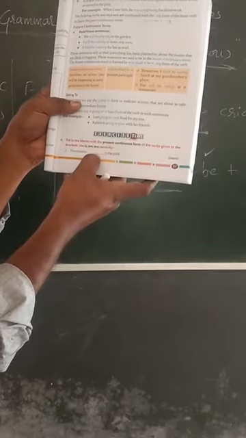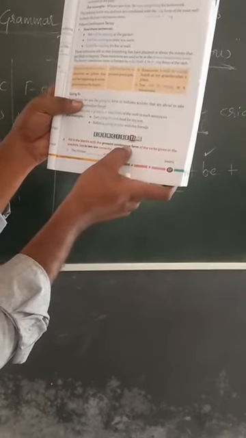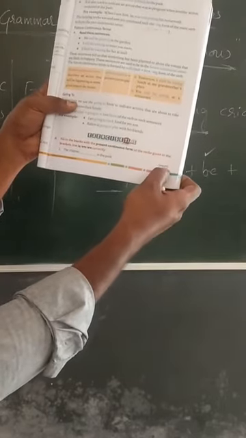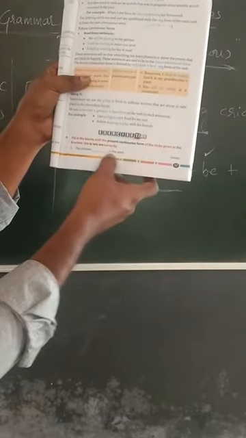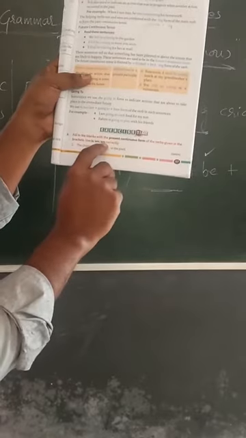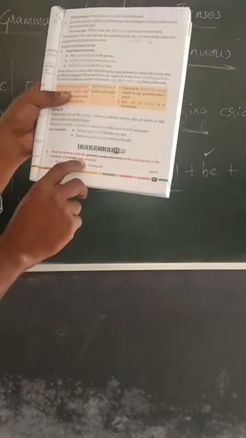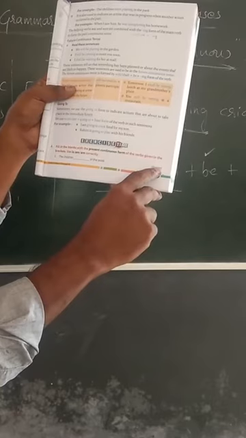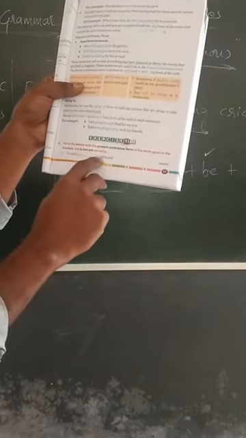Children are, fill in the blanks with the present continuous form of the verb. It is given here: swim. The verb is given in the bracket. Children are swimming in the pool. Children, plural form, we have to use are because present tense, plural, we have to use are. And children are swimming. Swim, we have to add ing to that because it is the continuous form.